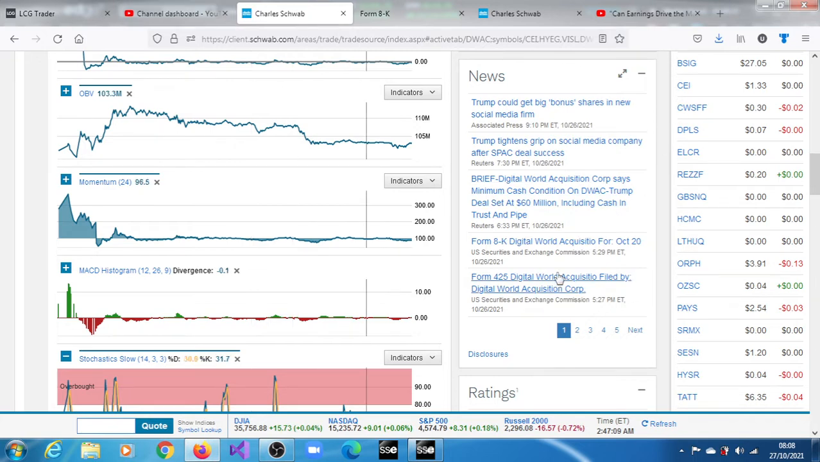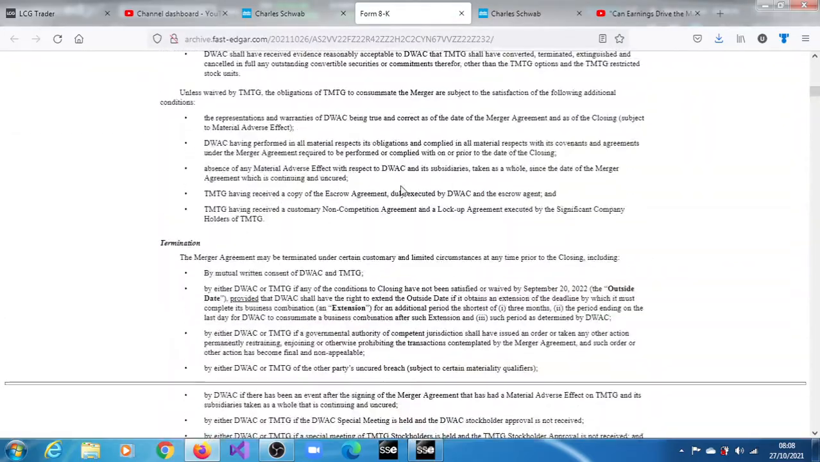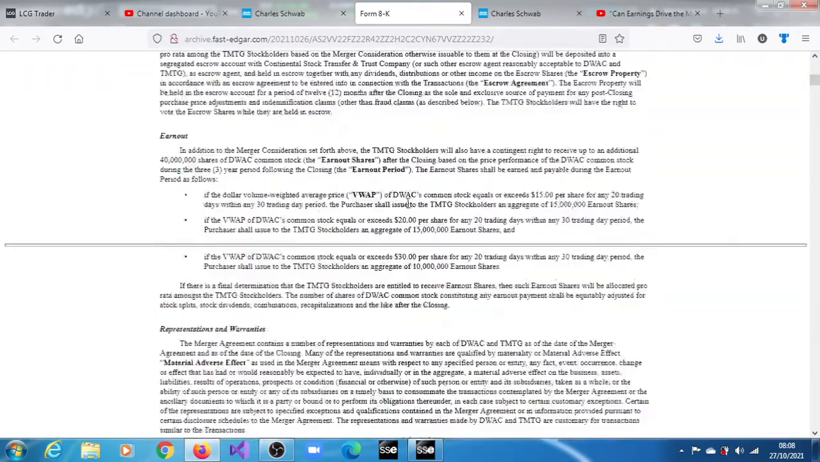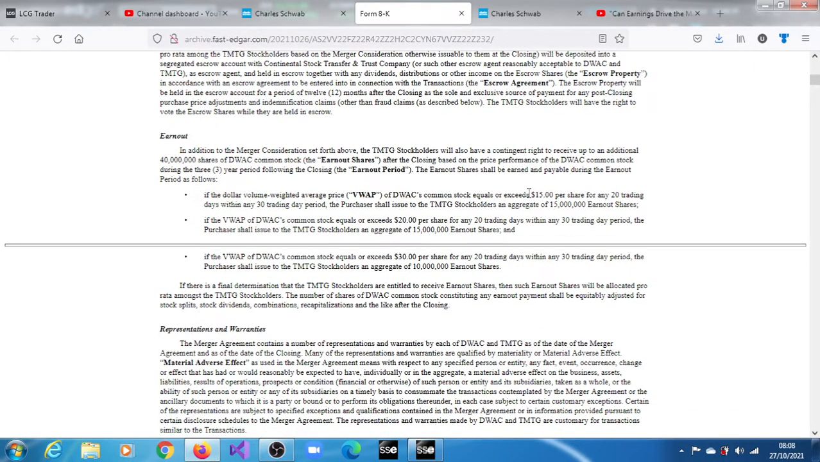And then we have this Form 8 disclosure here. We have a lot of conditions here concerning its value, volume weighted average price. They have certain conditions set out there for a $15 price trading range. It says here, if it exceeds $15 per share for any 20 trading sessions within a 30-day trading period, then the purchaser of the common stock has to pay Trump's group 15 million earn-out shares,